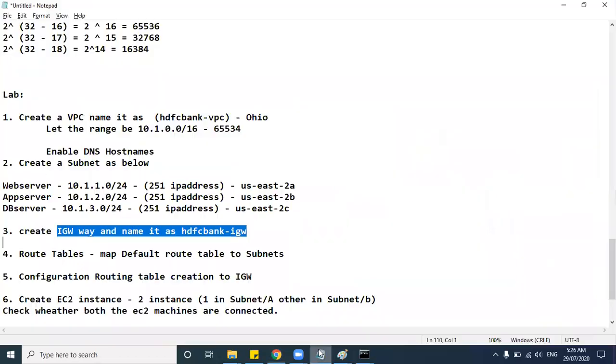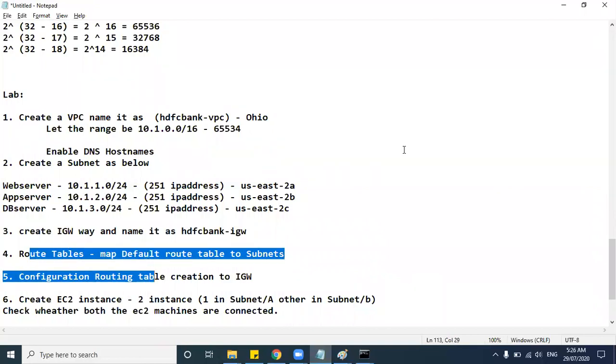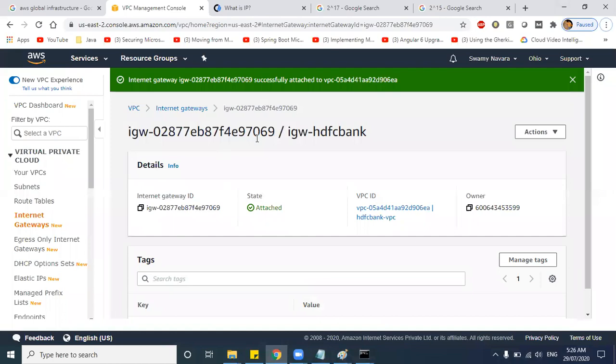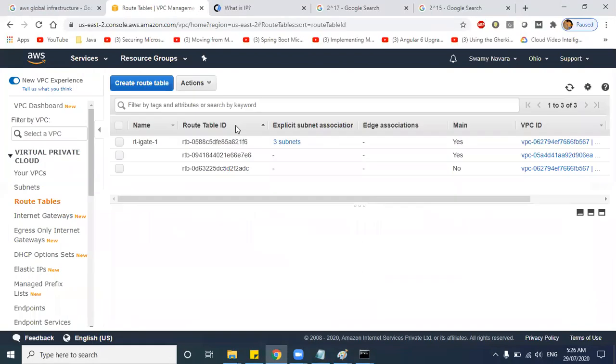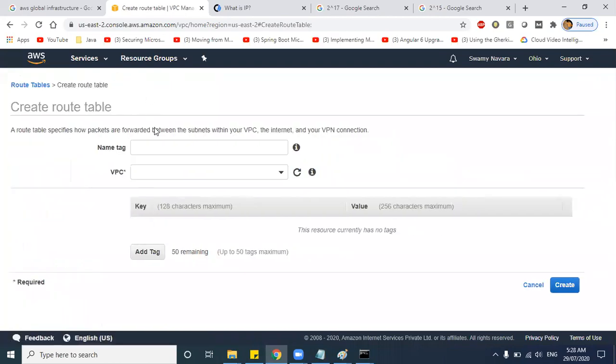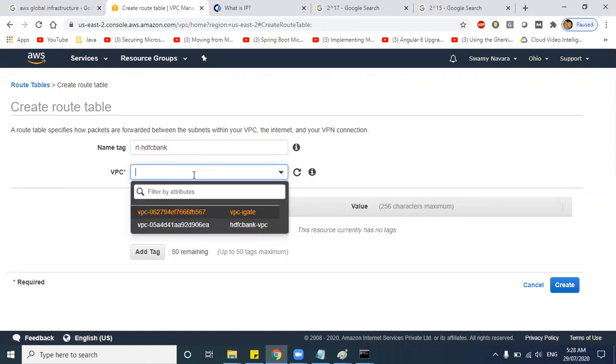So what is the next step? After creating internet gateways, you need to create a route table and configure route tables. So you can see here, route tables are here. So you can create a route table by clicking here. Default route table will be there. Just you can ignore that, guys. So click on create route table. Give the name like RT HDFC Bank. Then select the VPC.